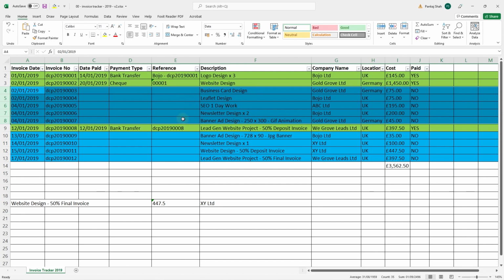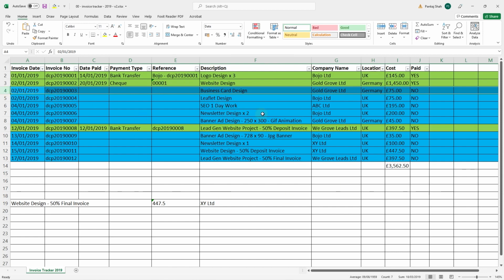This way, at the end of the year, 90% of all the invoices I sent out in my spreadsheet are marked green. Maybe 1 or 2 people didn't pay me for some reason, but 9 times out of 10, everyone will always pay eventually, right? But it's nice to know that if you sent out an invoice 2-3 months ago and someone hasn't paid you for your work, you need to chase them up on payment, and never leave an outstanding invoice for that long anyway. You should have payment terms on your invoice.